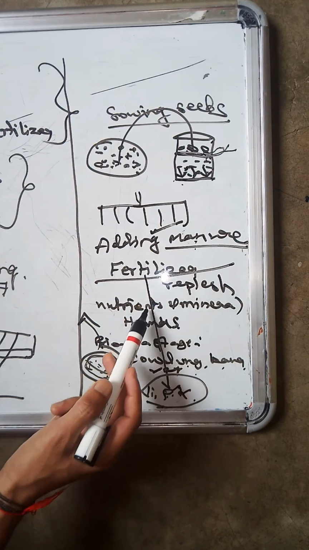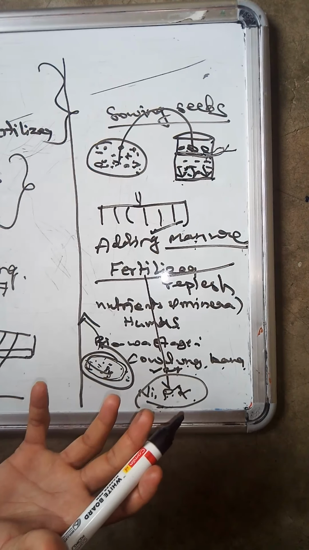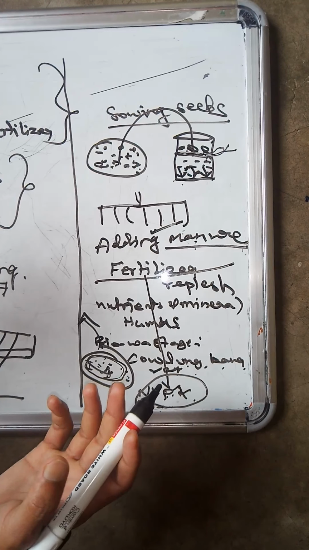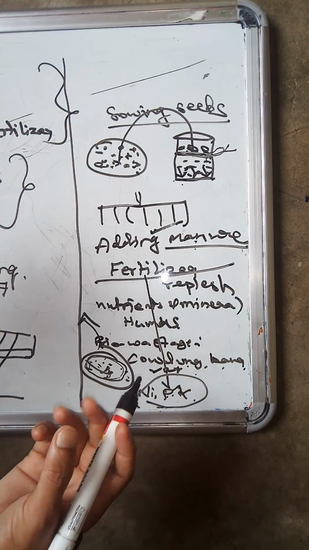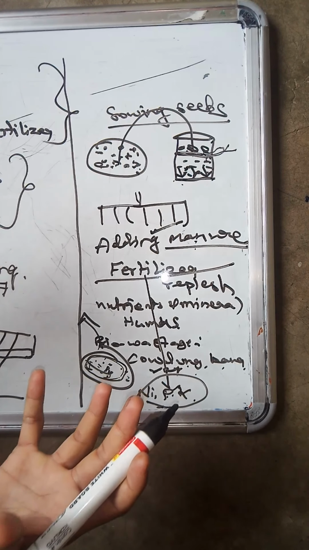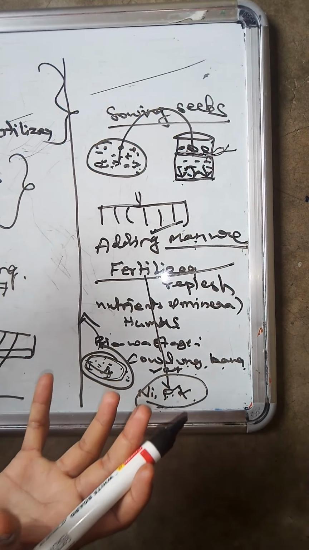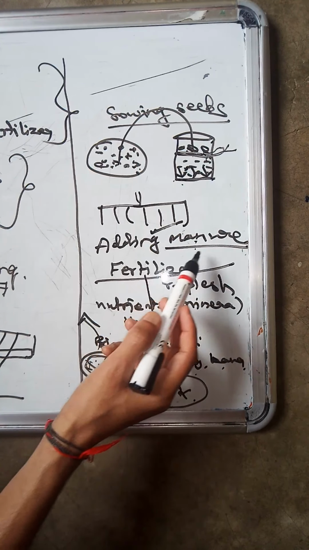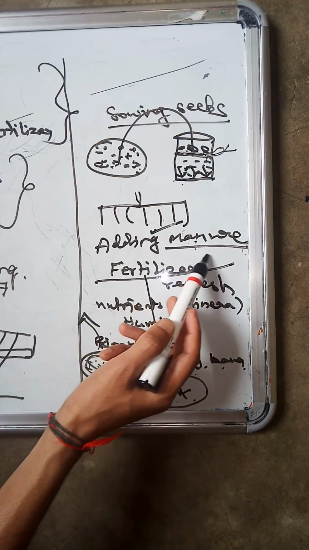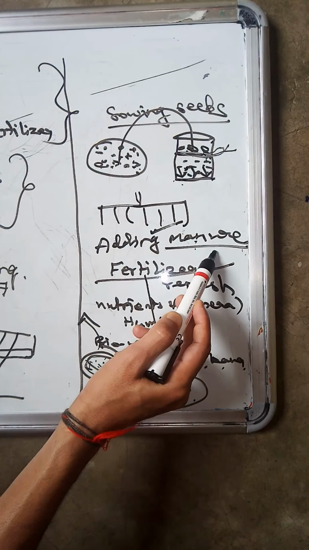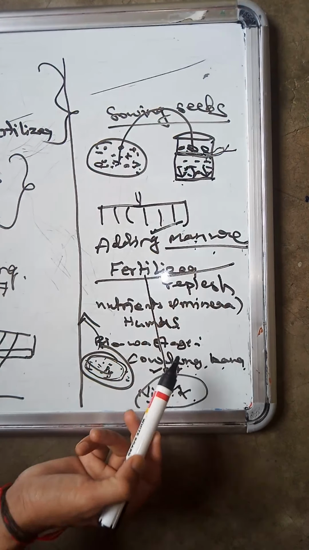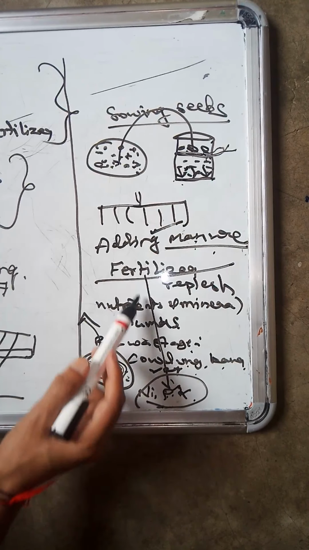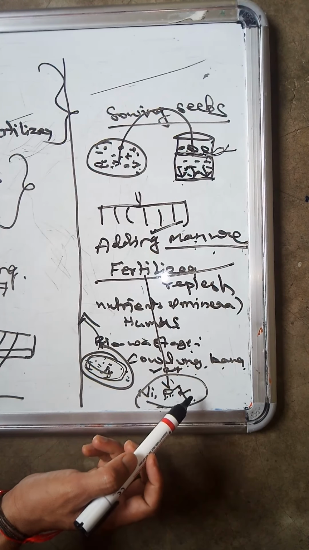So when we add manure and fertilizer to the field, the soil becomes very rich, and it is very useful for the coming crops. Then the crop yields more and more, and it is good for strengthening the soil capacity. The soil becomes rich in humus and very fertile when we add manure and fertilizers. So manures are natural materials, decomposed biomaterial from microorganisms, whereas fertilizers are prepared in laboratories. In fertilizers, there are especially nitrogen, phosphorus and potassium.